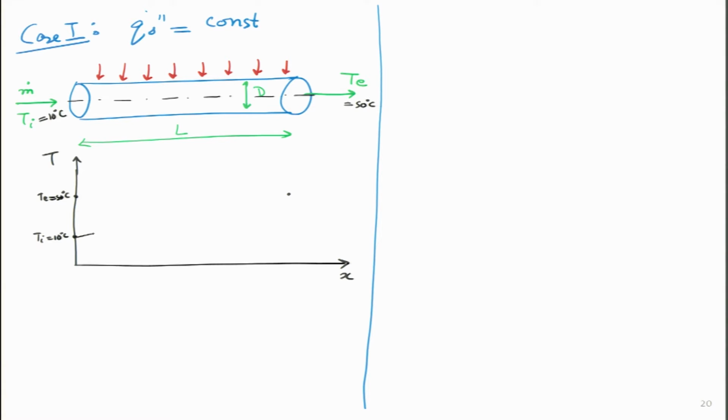What we are going to see is that there will be a linear increase in temperature, and we can figure this out in this way: as soon as the fluid enters, at each centimeter increase of the length, let us say the whole pipe length is 10 centimeters, so there will be 10 intervals of 1 centimeter each. I am just discretizing the whole pipe into 10 sections.